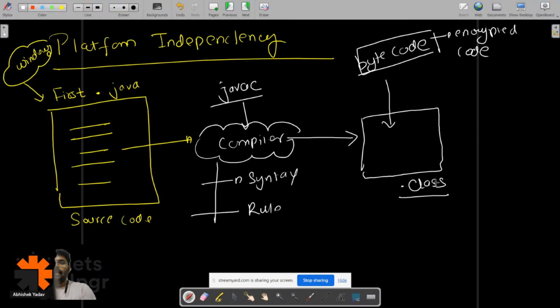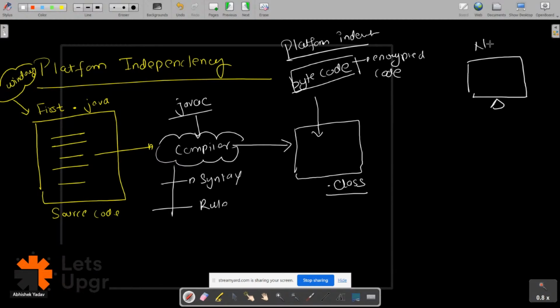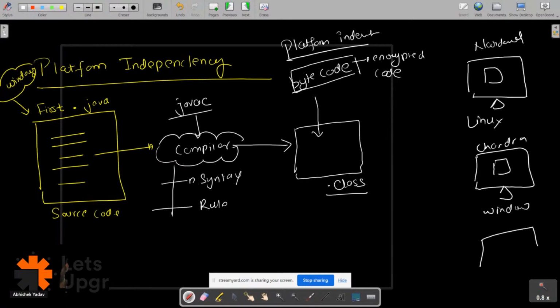After that we have the bytecode, and this bytecode is platform independent, right? Let's see how this is platform independent. So we have the bytecode. Now what happens here? Let's take Narendra, who is having Linux, and Chandra is here, having Windows, and we have Sneha. So these three are there, and what happens now?